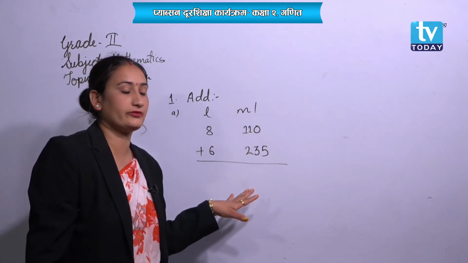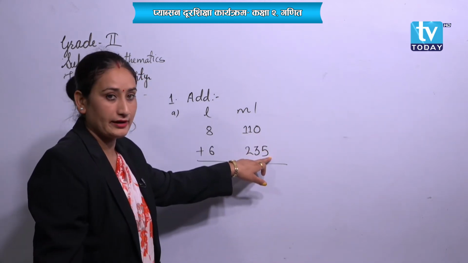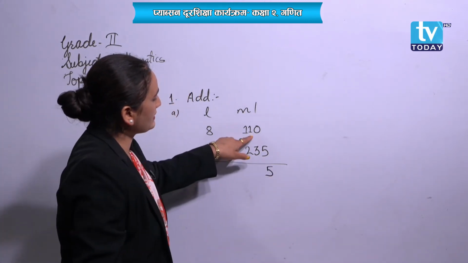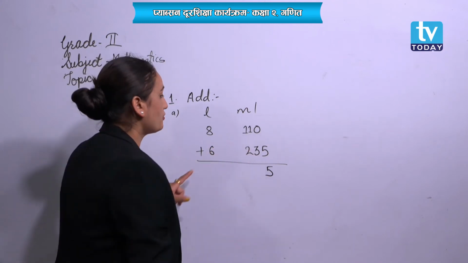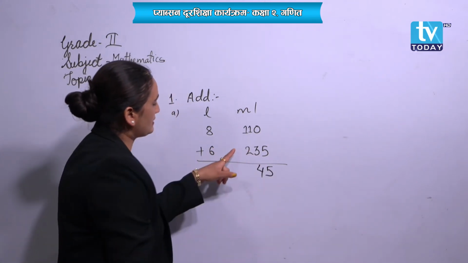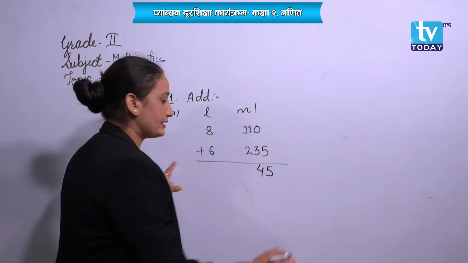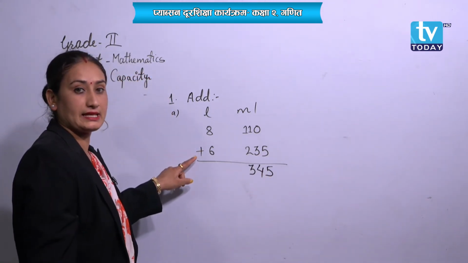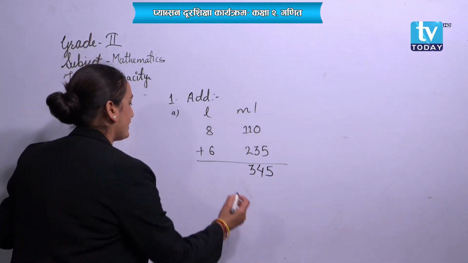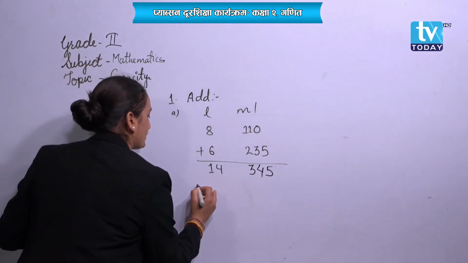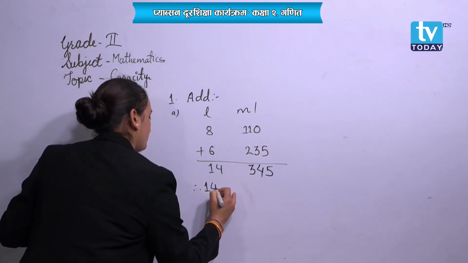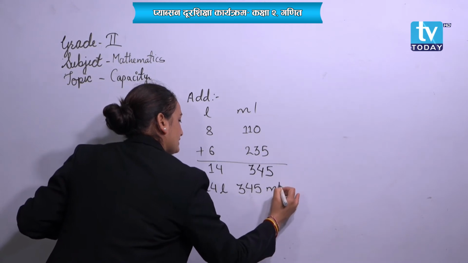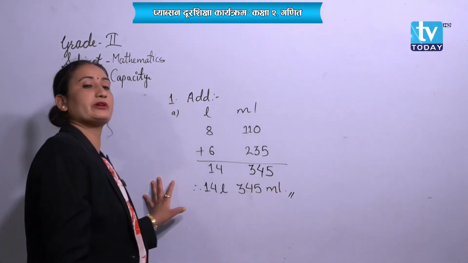Now let's add it first. 0 plus 5, it will be 5. 1 plus 3, it will be 4. 2 plus 1, it will be 3. Write it here. So 8 plus 6, what will be the answer? It's 14. Can we write it? Therefore, 14 liter 345 milliliter as the answer. Can we write it this way?